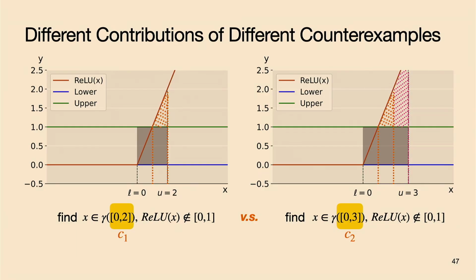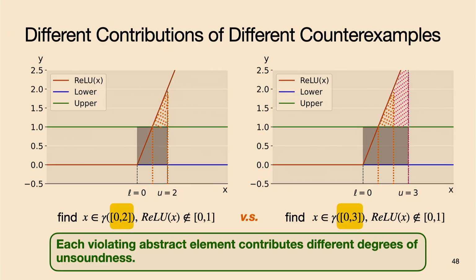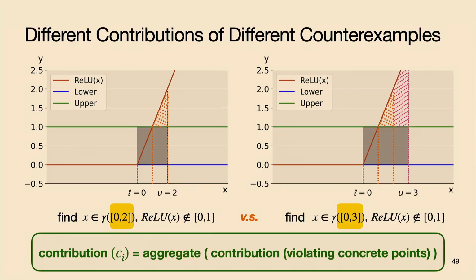And we'll visualize the sub-area here by the colorful shady region. So we can see that each violating abstract element will have a different colorful shady region here, which reminds us that each violating abstract element will contribute different degrees of unsoundness. And at the same time, it prompts us that if we want to measure the contribution of each counterexample to the unsoundness, we only need to measure the contribution of each violating concrete point that lies in this area